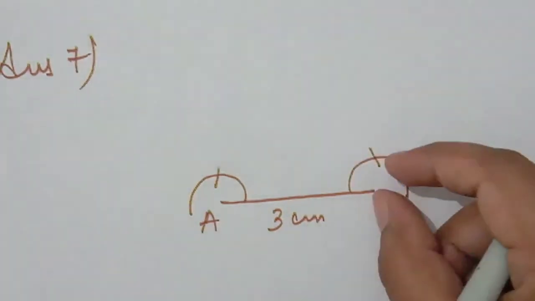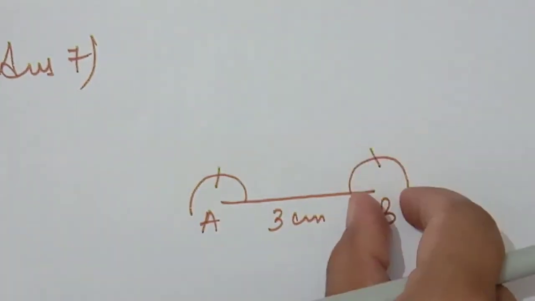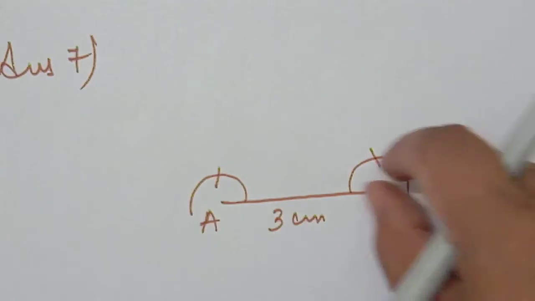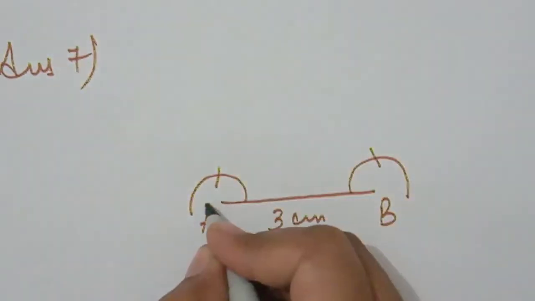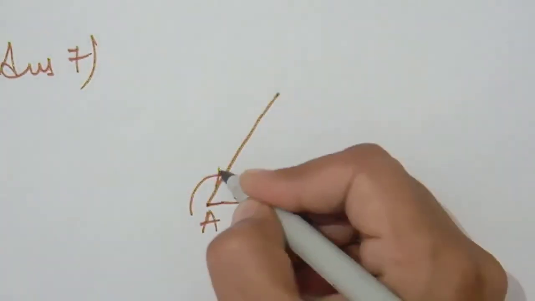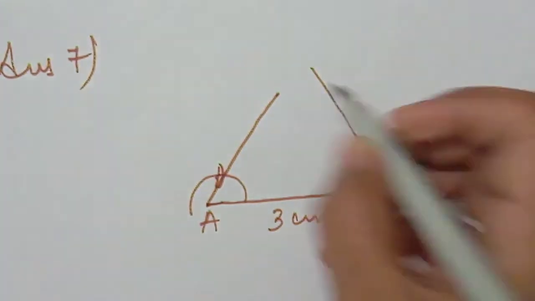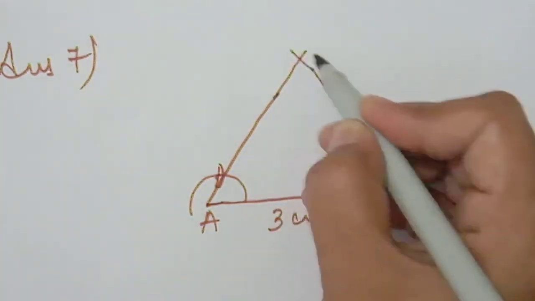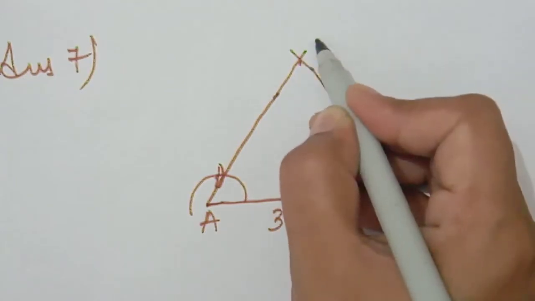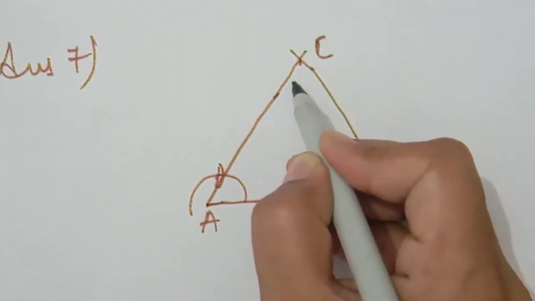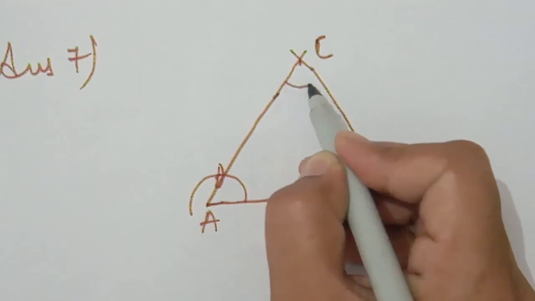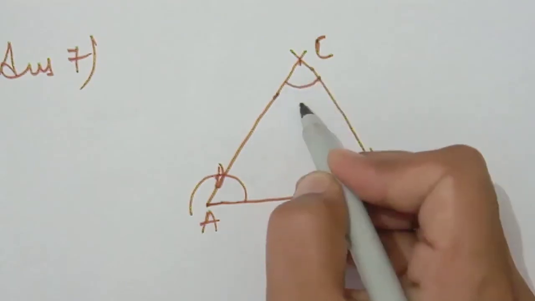Also we have to make a semicircle with the same opening of the compass. You have to open your compass like that, draw a semicircle here also, and draw the one mark for the 60 degree angle. So we have to draw our lines which pass through these arcs like this, and they will meet at a point which we will mark as C. And in the justification you have to measure this angle with the help of D.